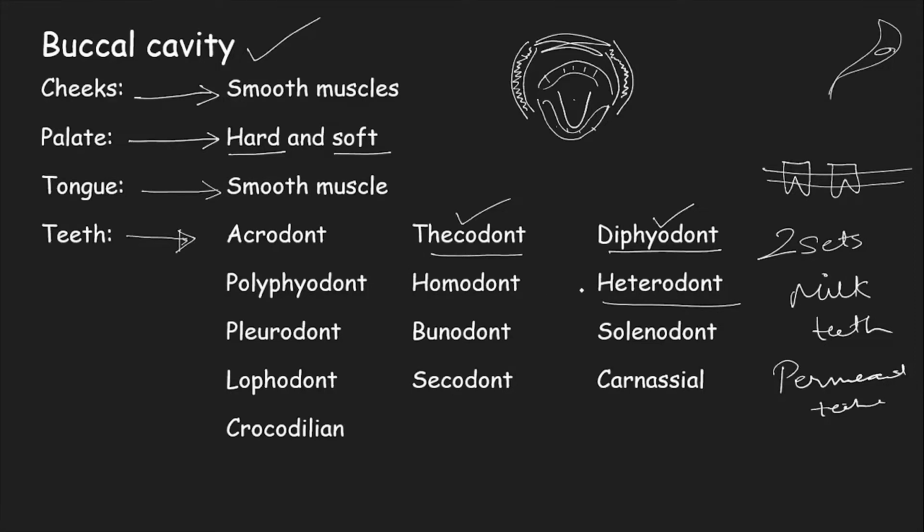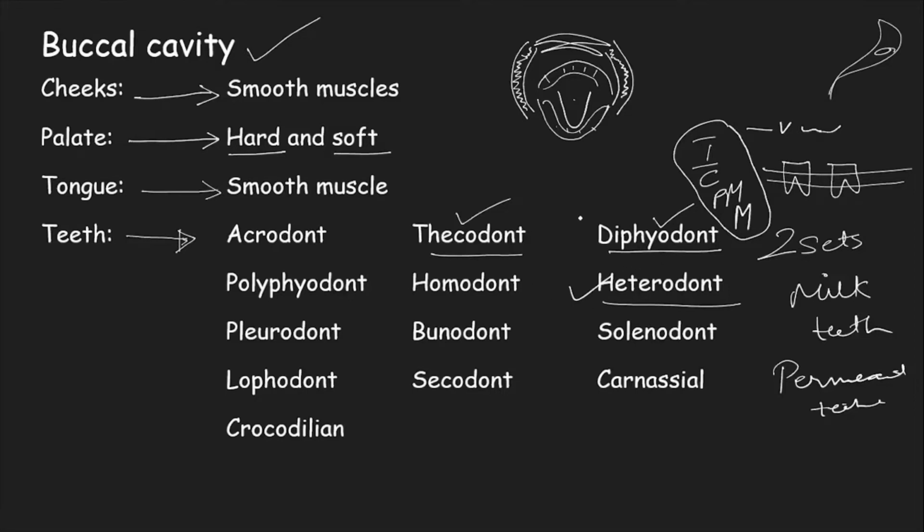Next, heterodont is another type of dentition categorization, which is based on the varieties of teeth that humans have. When we look into our mouth, we see that different types of teeth are present. One is flat, one has a pointy end. These are called different types of teeth based on their different functions. We have incisors, canines, premolars, and molars. The dental formula is based on this particular categorization.